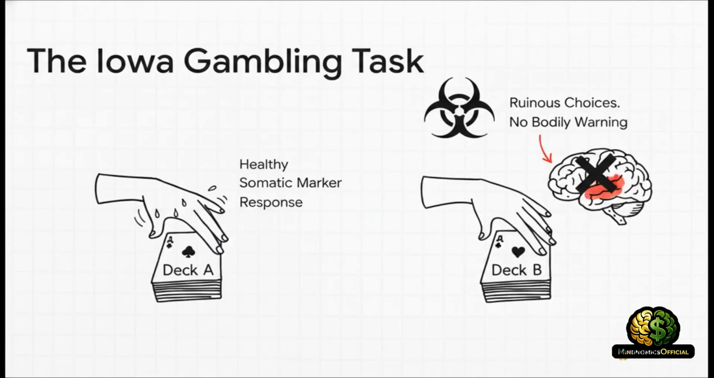Let me give you a crazy example, the famous Iowa gambling task. In clinical trials, healthy individuals playing a card game actually develop anticipatory sweat responses on their palms right before they pick from rigged, high-risk decks. Their body is literally warning them before their conscious mind figures it out. But patients with damage to that VMPFC region, they fail to generate these physical warnings. And despite having perfectly intact IQs, they make ruinous choices. Your subconscious body is your true inner compass.